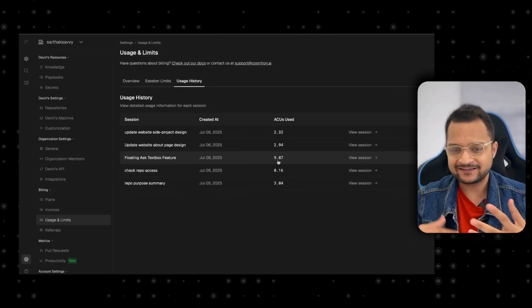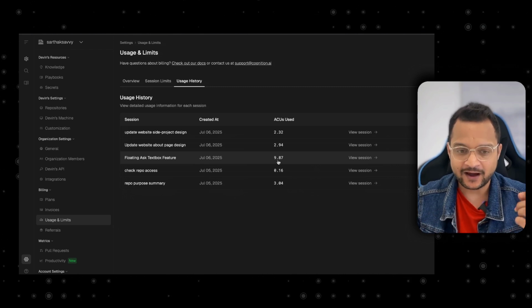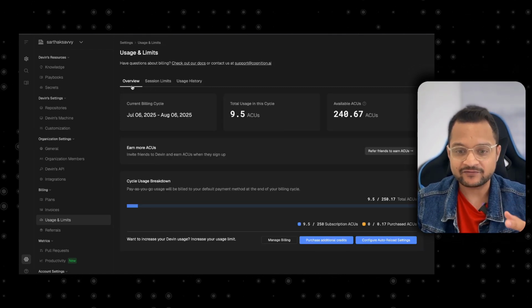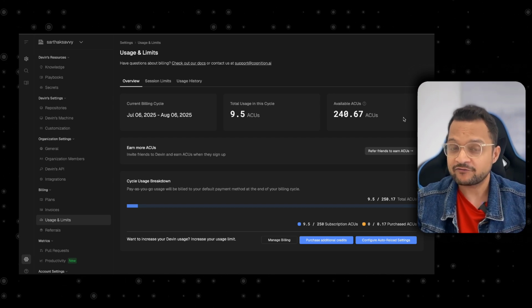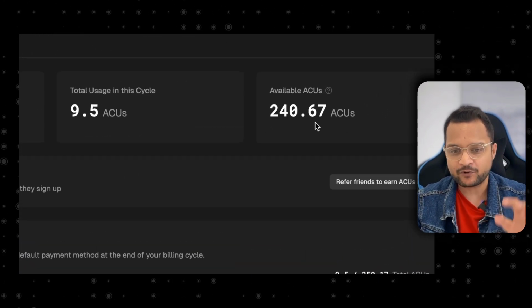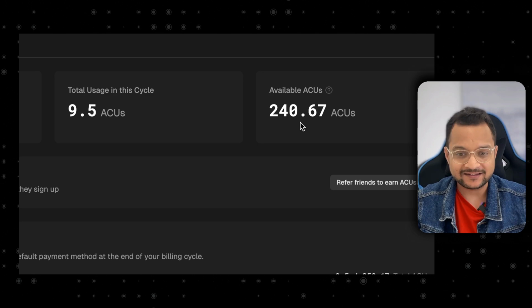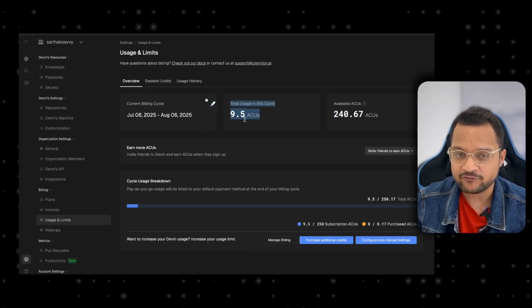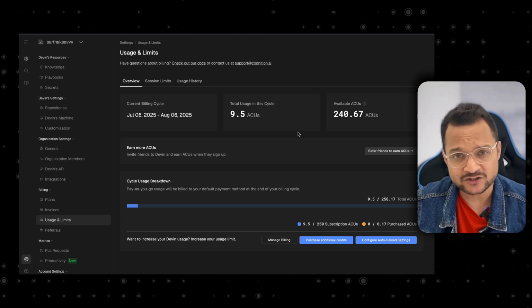Now, it doesn't mean anything until you see how many ACUs you have available. For the $500, I get approximately 240 ACUs. And I have already used 9.5 for one single feature.